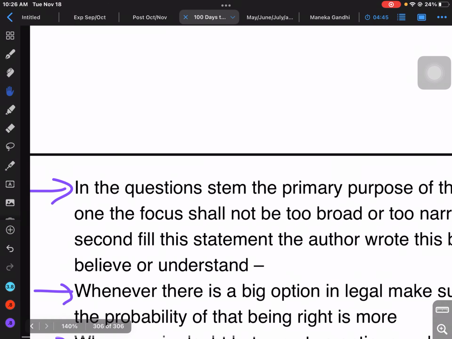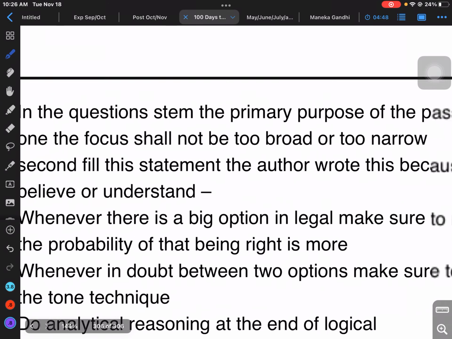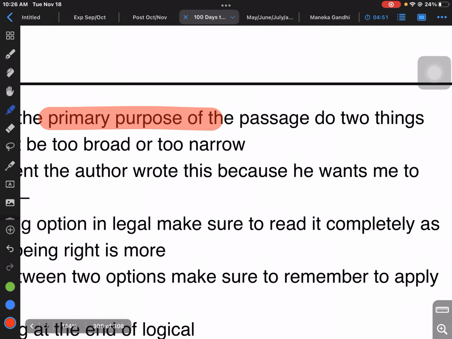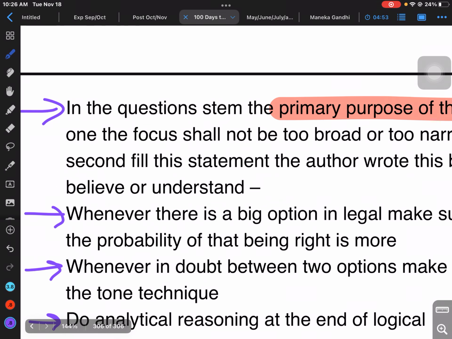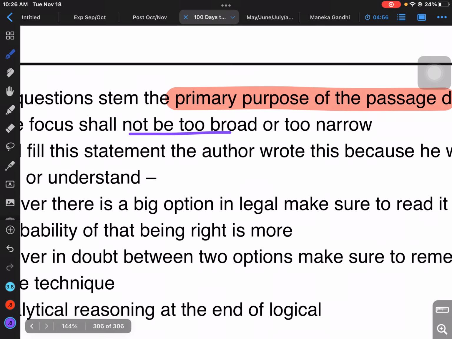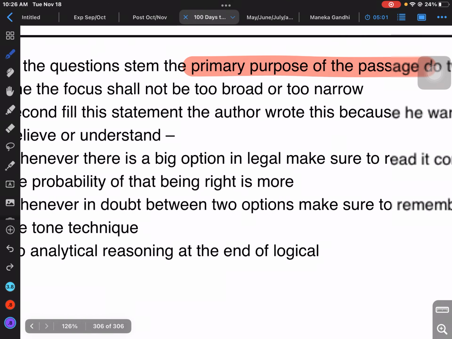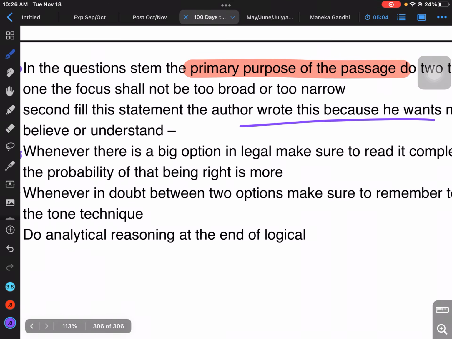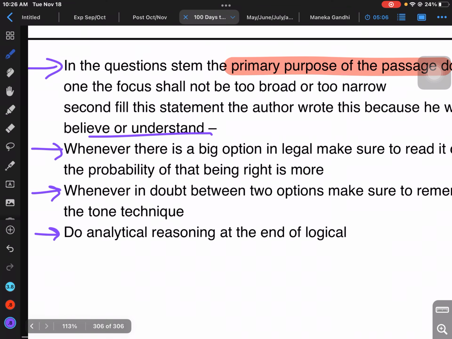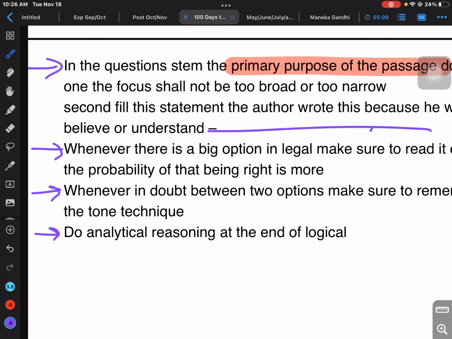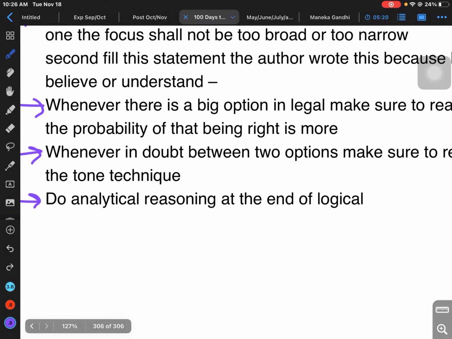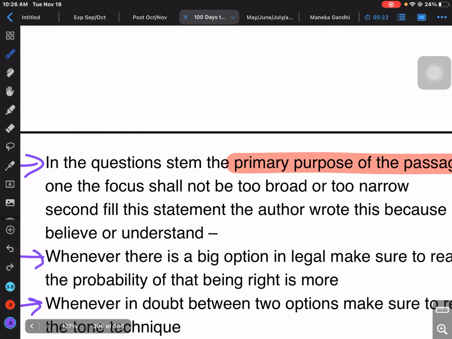So these are the small learnings which I made during my analysis. In the question stem, whenever it asks what is the primary purpose of the passage, we have to do two things, and one of them is to check whether it is too broad or too narrow. That is one criterion. Another is to fill in this small statement: the author wrote this because he wants me to believe or understand dash. So you have to fill that statement. This was in the 24th question, a pretty nice question in English. If you haven't seen that, do check it out. This is the way you solve that.